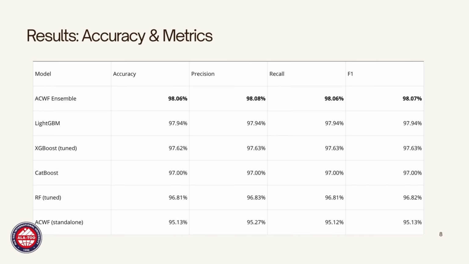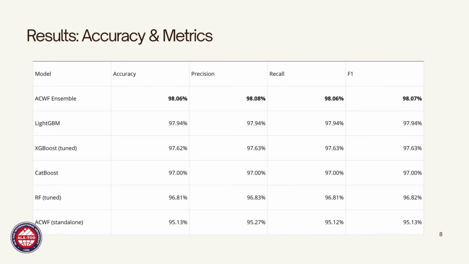However, when we combine it with the other models, the ensemble surpasses all of them. This confirms that ACWF's diversity, its unique way of weighting channels, provides complementary information that improves the overall system. We successfully achieved our target of 98% accuracy, which is state-of-the-art on the BIT dataset.